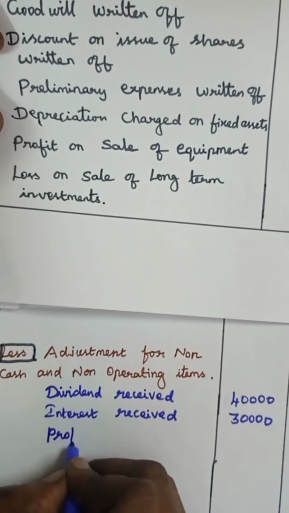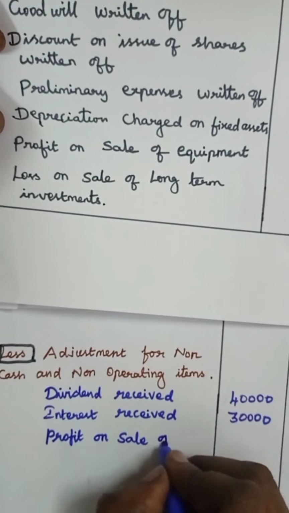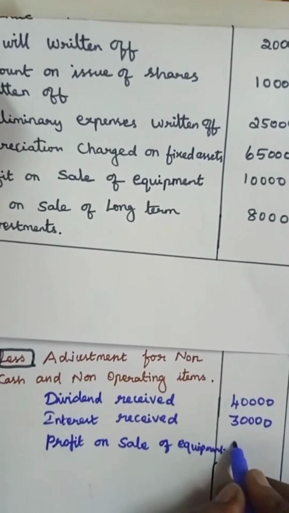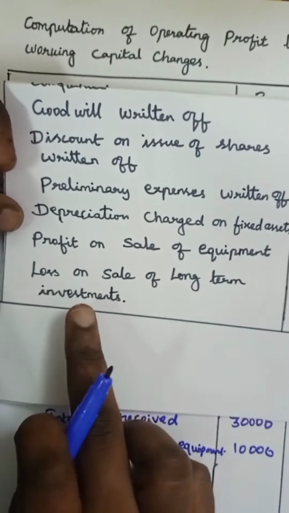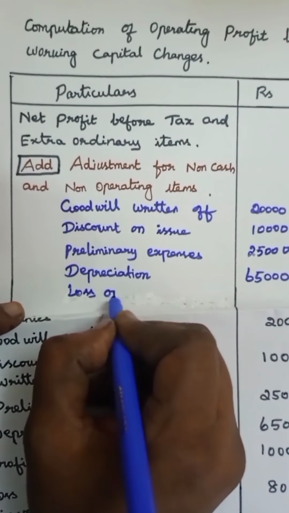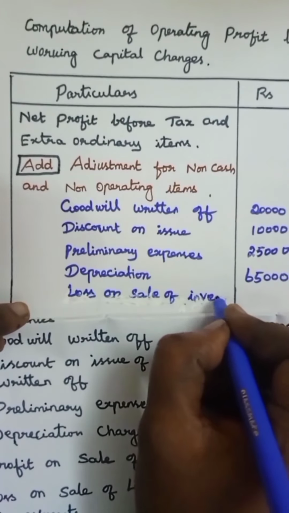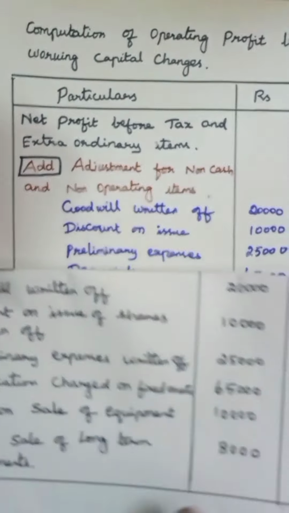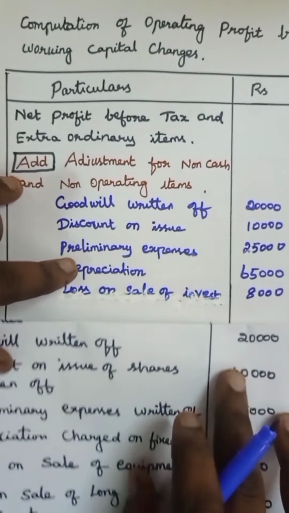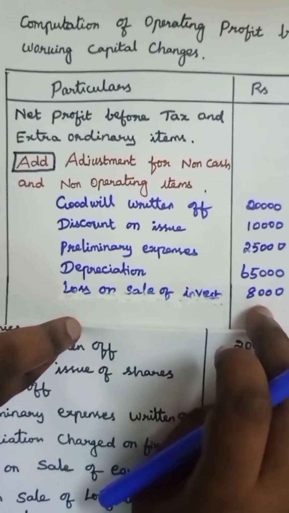Profit on sale of equipment should be deducted from net profit. How much? 10,000. Next, loss on sale of long-term investment. Any loss on sale of fixed asset or investment should be added to the net profit. How much? Loss on sale, 8,000.